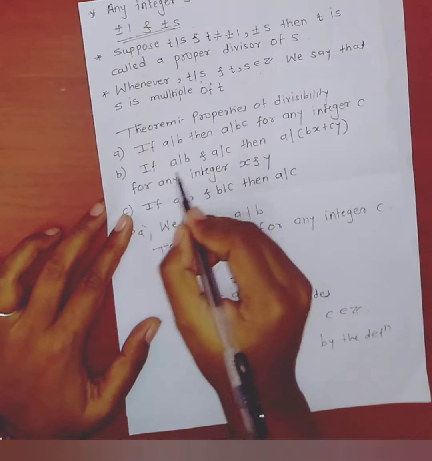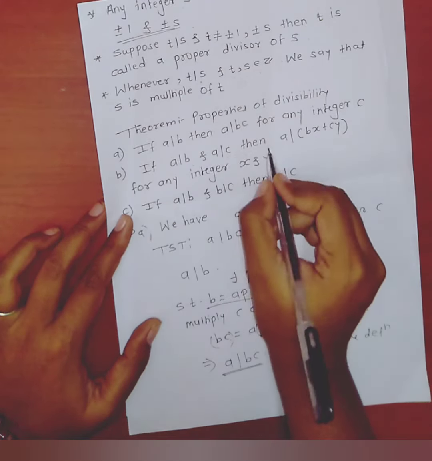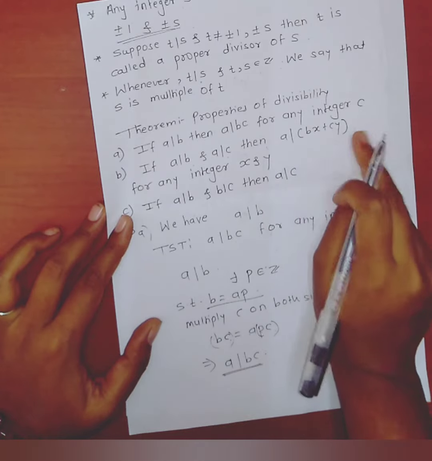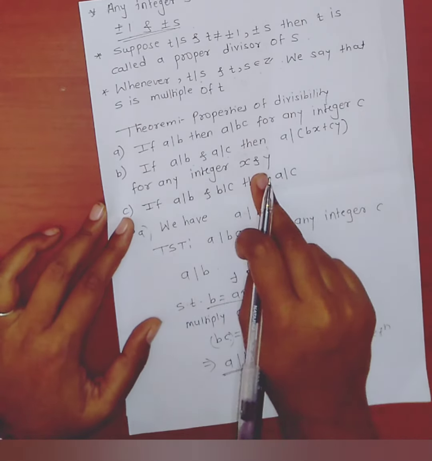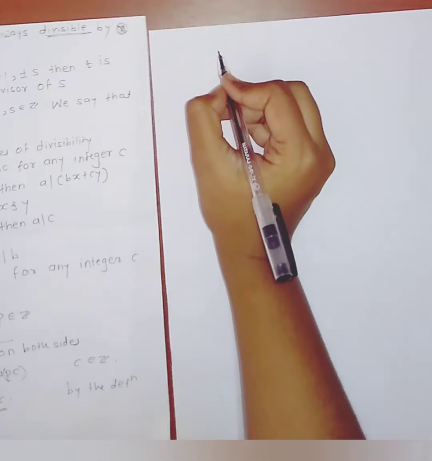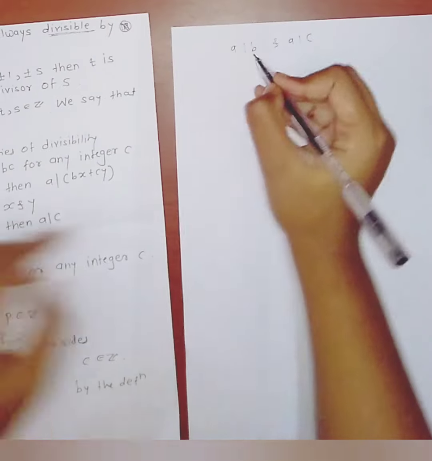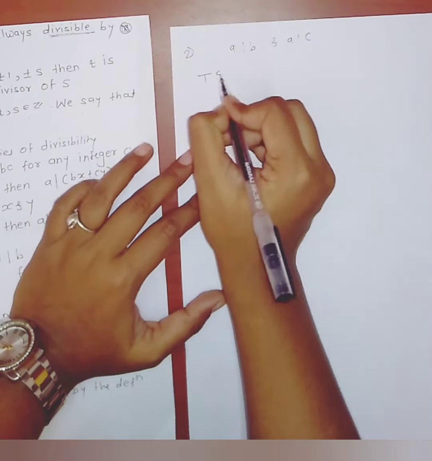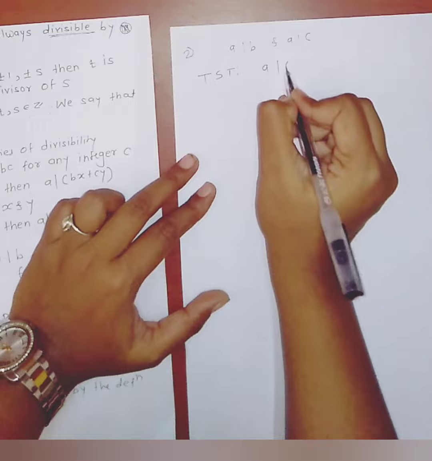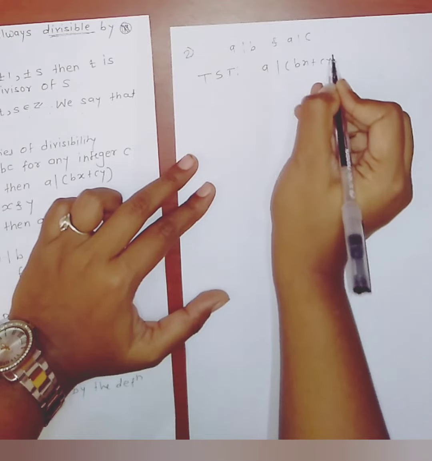Now see second, if a divides b and a divides c, then a divides bx plus cy for any integers x and y. We have a divides b and a divides c, and we need to show that a divides bx plus cy.